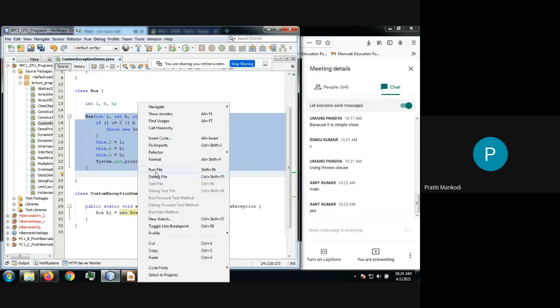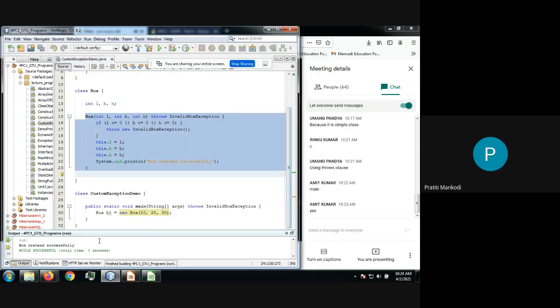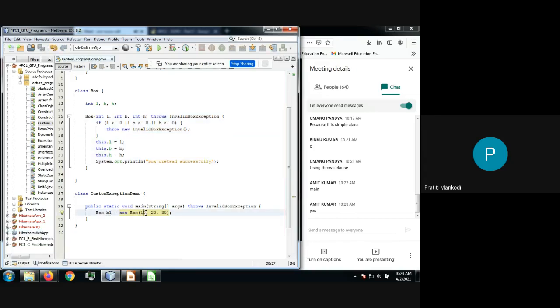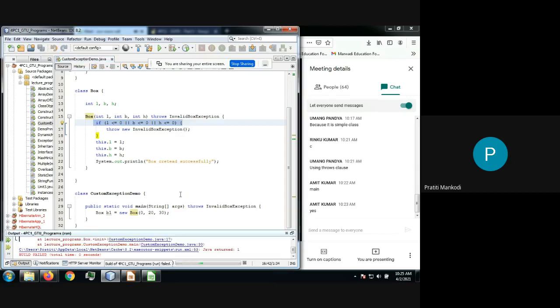So let's run it and see. Right now the box is created because we have positive values. Let me keep one value as negative, one value as 0. If any one is 0, we are going to have the exception. You can see that you cannot create a box with 0 dimension.